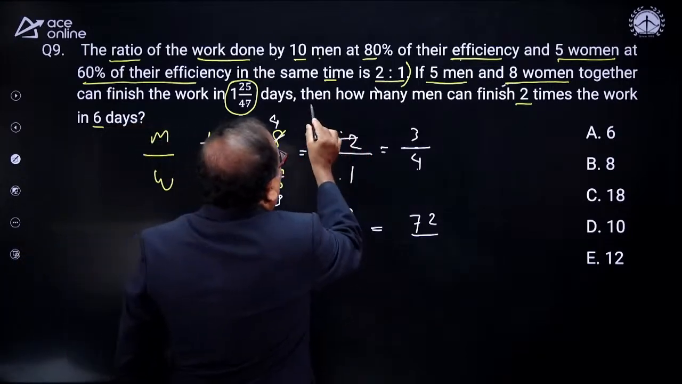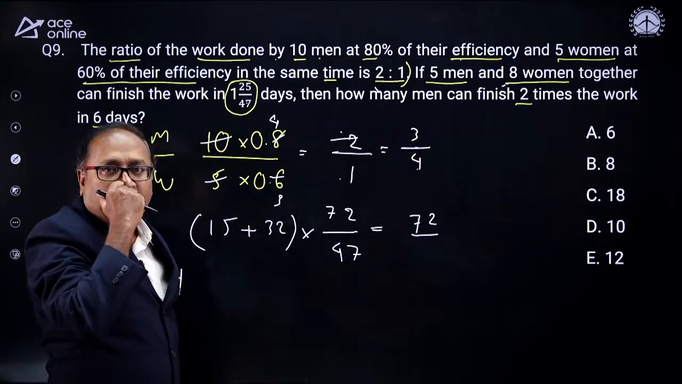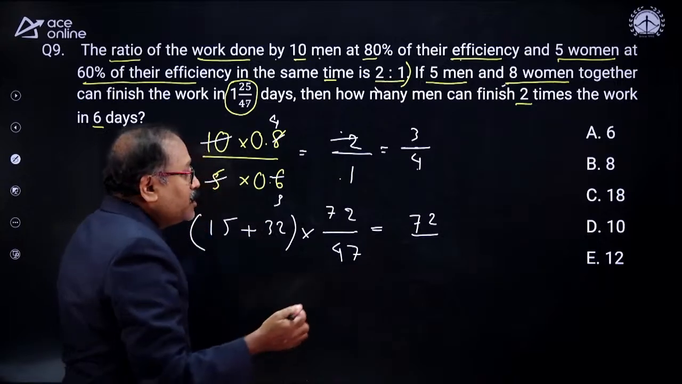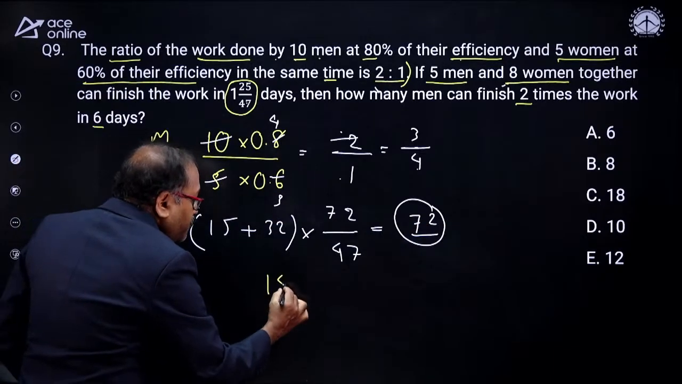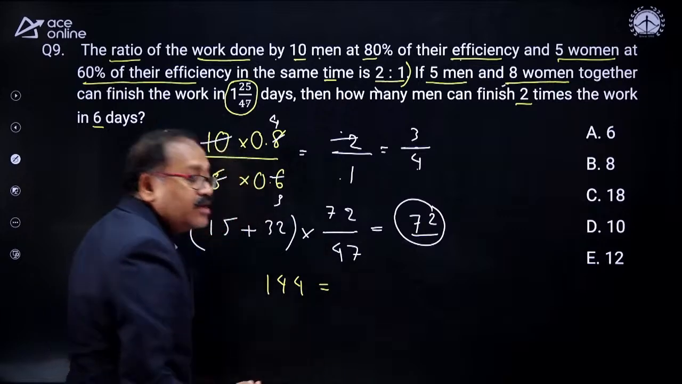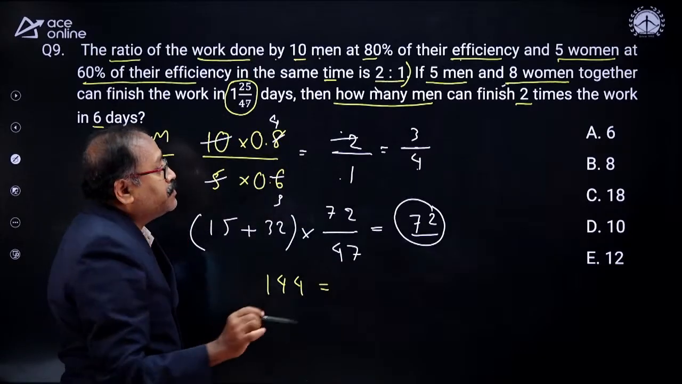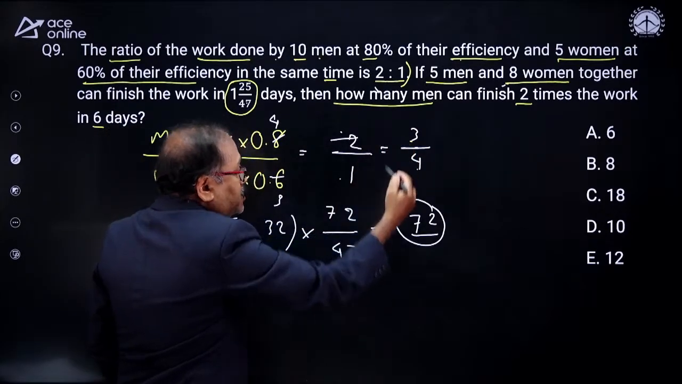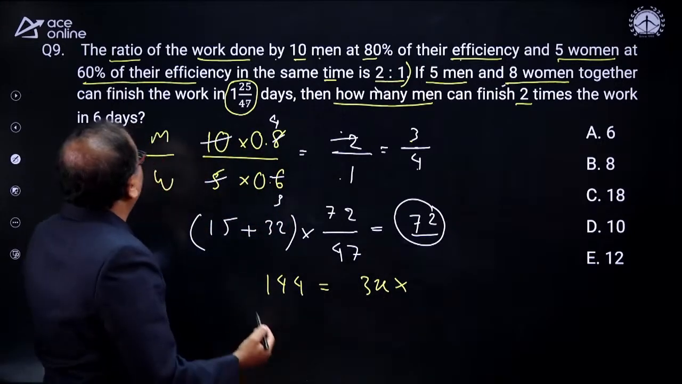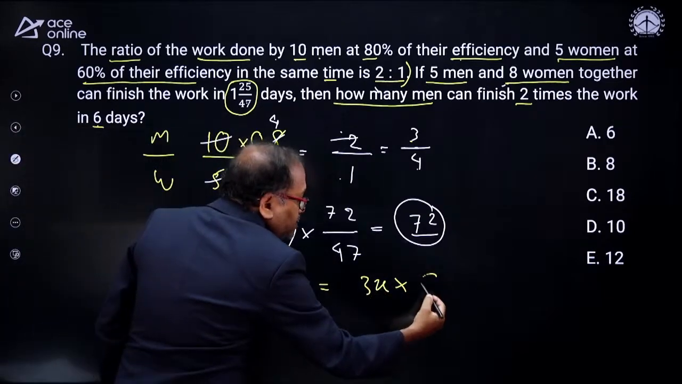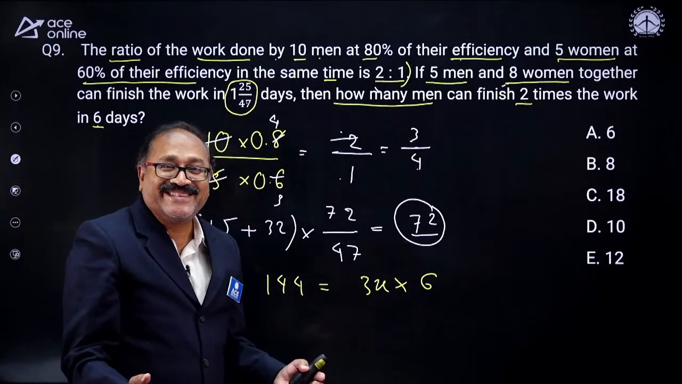Now then how many men can finish 2 times of the work in 6 days? So what is the total work now? The total work is 2 times of the work. That is 72 into 2, and that comes 144. This work should be equal to, let's assume that how many men? X men, and each man has an efficiency of 3. So x into 3, that is 3x into how many days? 6 days. My left hand side is the work, right hand side is the work. I'll get the x value.